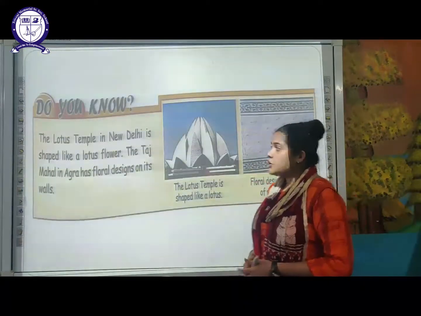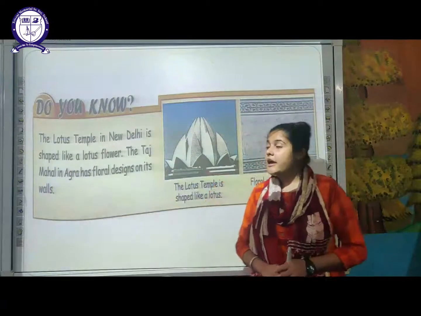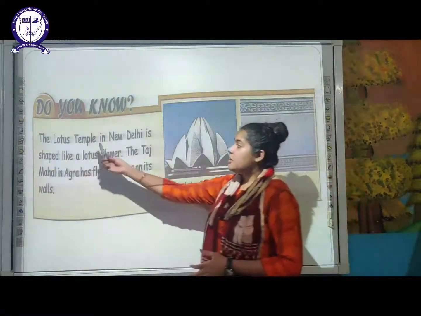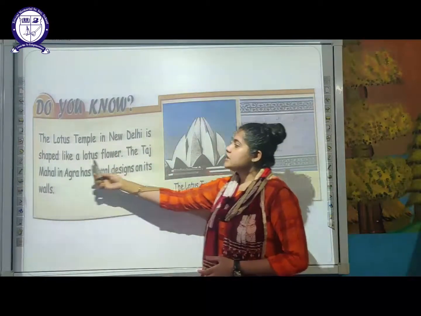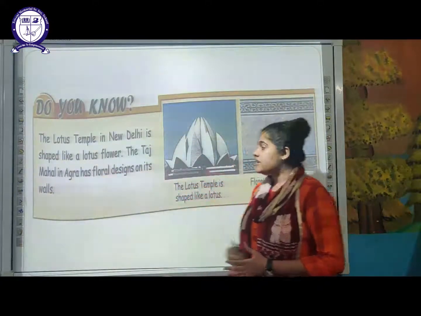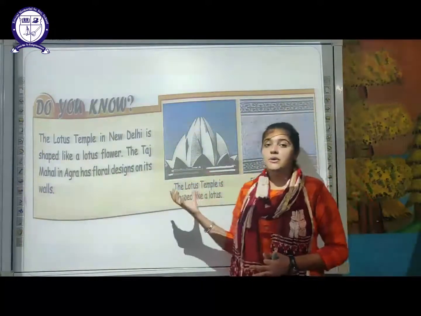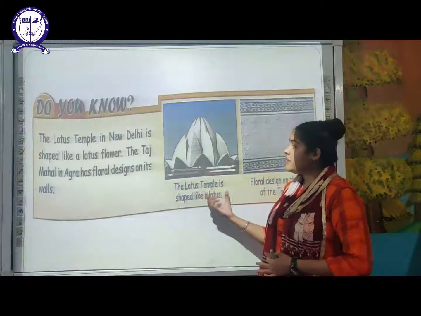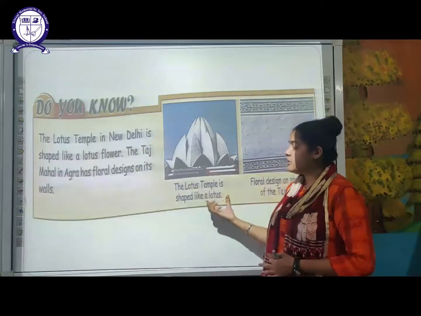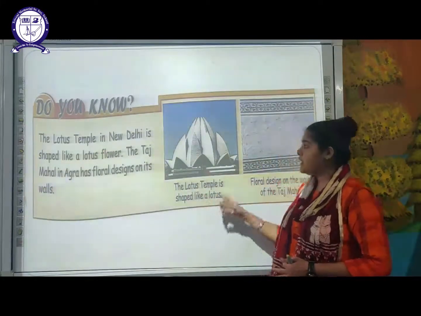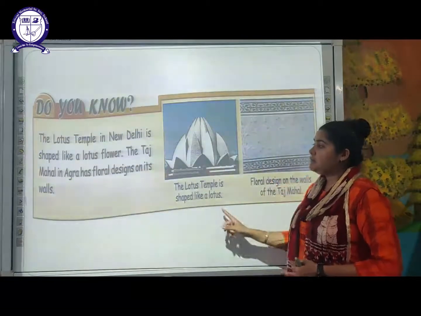Next is the Lotus Temple, which is in Delhi, and you might have visited that. So the Lotus Temple in New Delhi is in the shape of a lotus flower. So as you have seen a lotus flower, a similar shape is given to this monument, that is the Lotus Temple, which appears in the shape of a lotus.